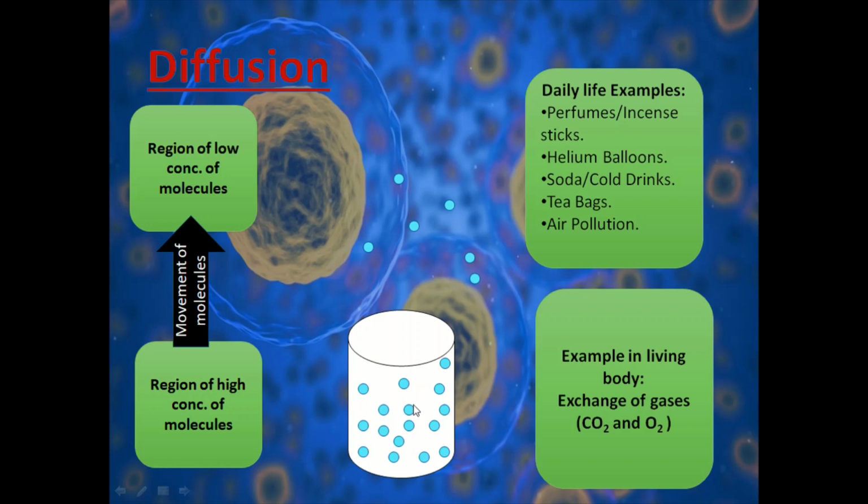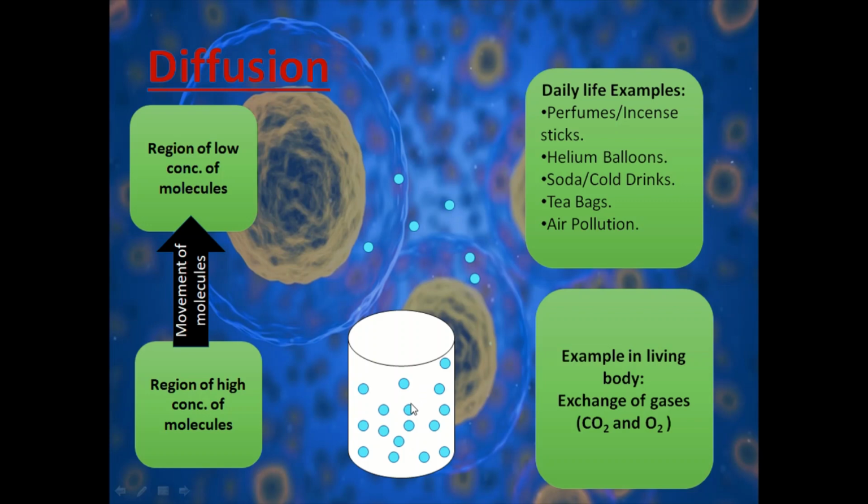Now look at this picture. Here you can see inside the cylinder, this is the region of high concentration of molecules, or we can say here the number of molecules is high comparatively to the atmosphere. Okay, so what we have discussed, diffusion is what?